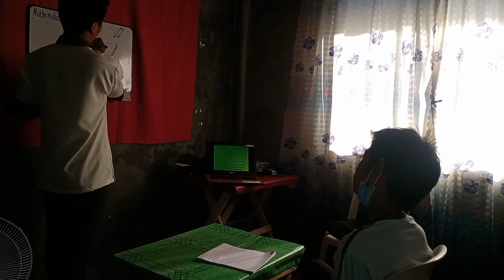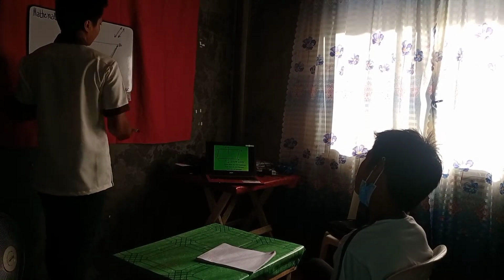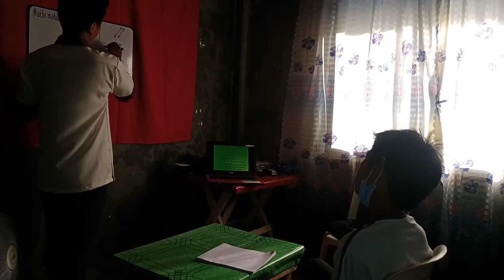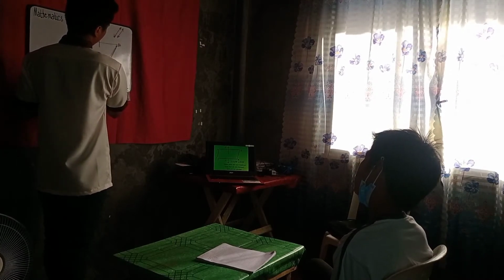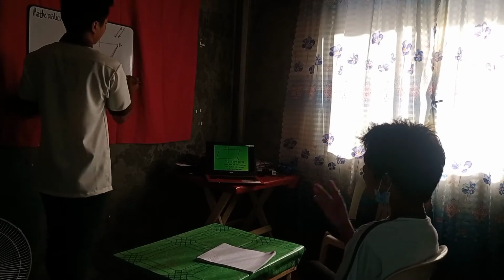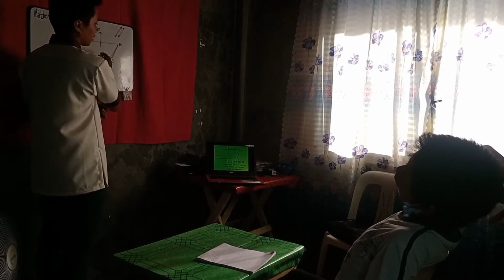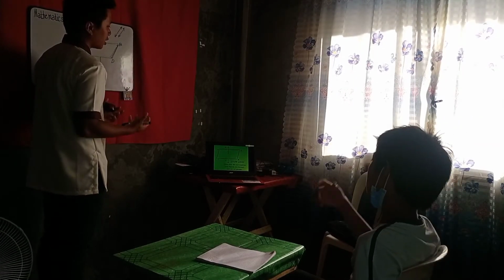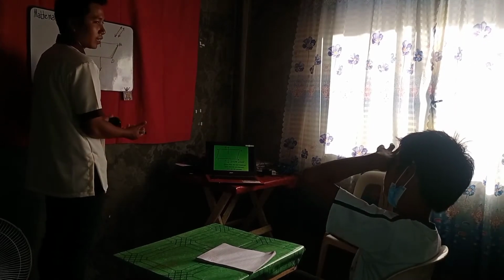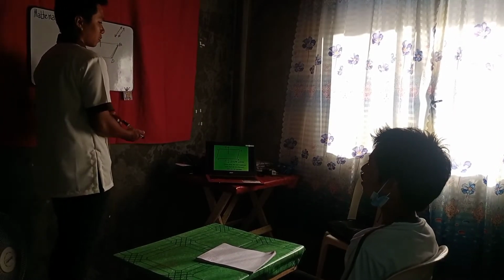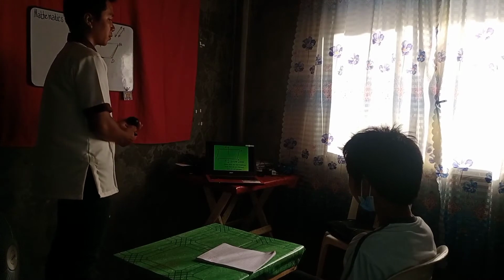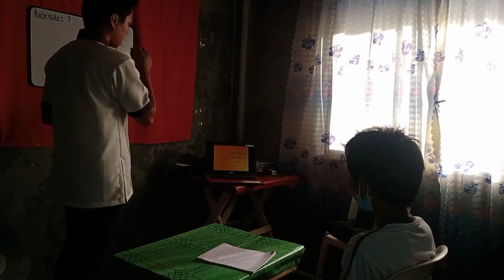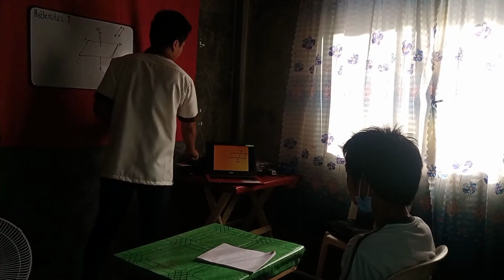Let's say this is A, this is B, this is C, this is D. And there is a line na tumagos sa ating coplanar. Let's say this is line E. So, this is an example of skew lines. Hindi sila nag-intersect, at the same time, they are not parallel. Okay. Is that clear? Yes, sir. Very good. Dito naman, what can you observe on our figure?